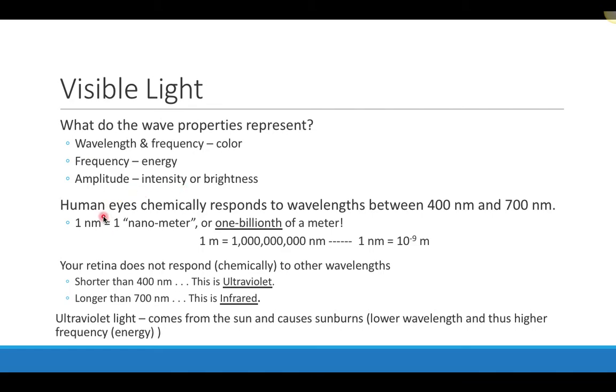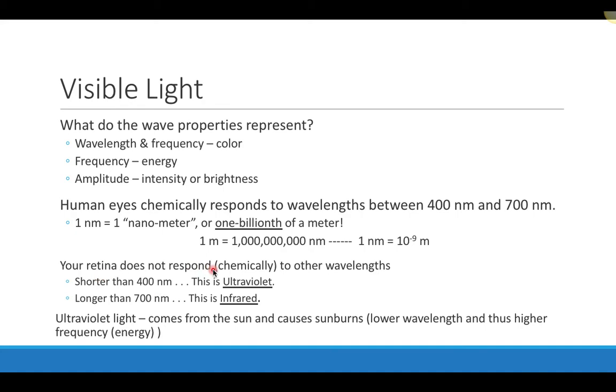It turns out that human beings, their eyes only chemically respond to wavelengths that are between 400 nanometers and 700 nanometers in length. 1 nanometer is a very tiny unit of length. So 1 nanometer is about 1/1000th of a meter. Can't even imagine 1/1000th. Taking a meter stick and then breaking it up into like a billion marks, right? We can't even imagine what that is. But 1 meter is essentially a billion nanometers, or 1 nanometer is 10 to the minus 9 meters. So we're talking about extremely tiny, tiny measurements.